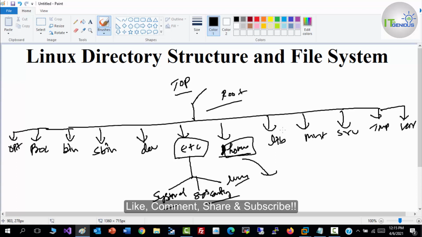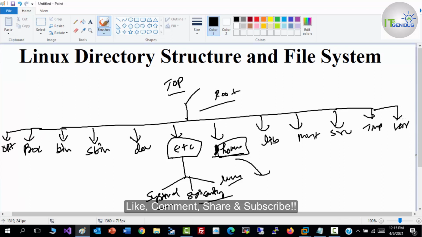Similarly, for the root user there is a directory which is slash root. Let me write this side: slash root. Under slash root is the root user's home directory. If you sign in as the root user with root credentials, whatever work you do and whatever files you store will by default be stored in the root user's home directory. Similarly, we have mnt, which is basically for mounting. If you need to mount something, this is a temporary mount point for your resources. You can mount your directories under slash mnt.